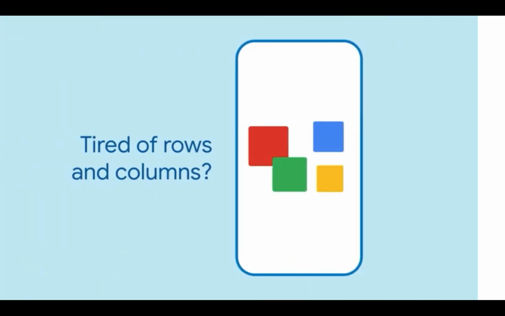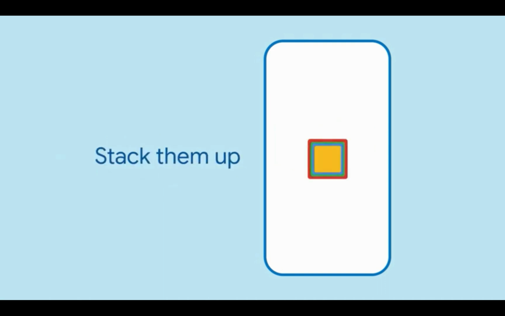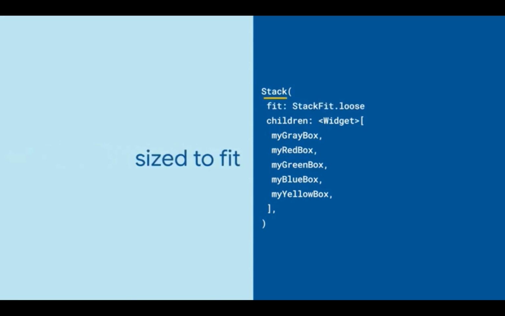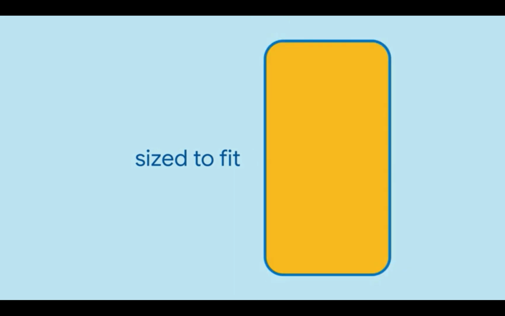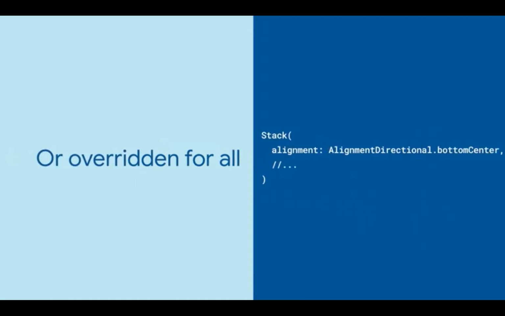Do you feel stuck in a row, column, or container-based layout? If you want a widget that is stackable, Stack is the widget for you. The Stack takes a widget list and performs a rendering on top of each other. By default, the stack sizes to match all unpositioned children, which you can replace by using the fit property on the stack. Without any condition, all instances of Stack will align to top start, depending on the direction of the text. The alignment property changes this for descendants of Stack that are not positioned or only partially positioned.